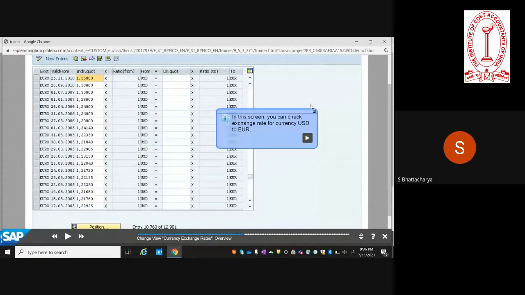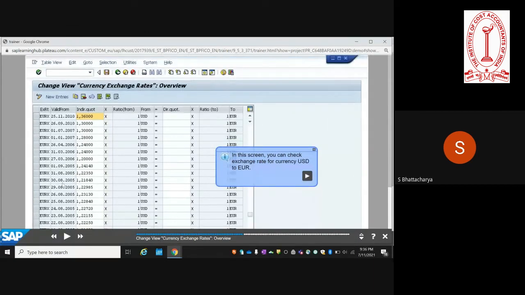So here you see that this is an indirect quote which is maintained for your exchange rate type, and this is the screen which can be manually maintained, and the data that is in the screen can also be interfaced with any other external agency, in which case the need to manually maintain this table is not there.